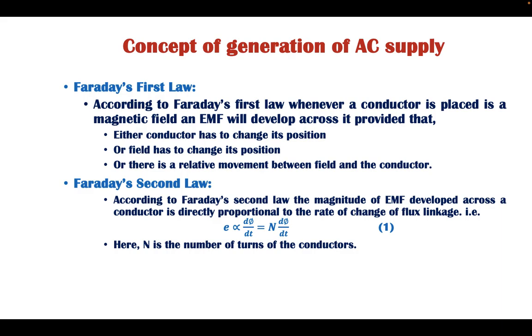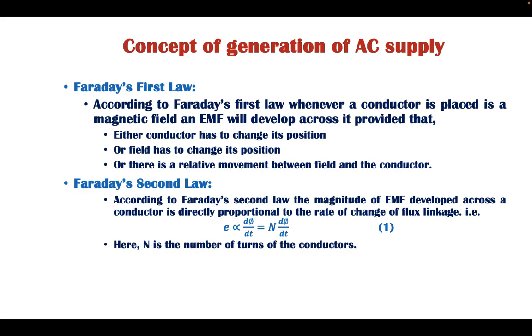In an AC supply, generally we have both magnitude and direction. But how has AC developed in a conductor? The development of an AC quantity, or even the EMF in a generator, is given by two laws, that is Faraday's first law and second law.